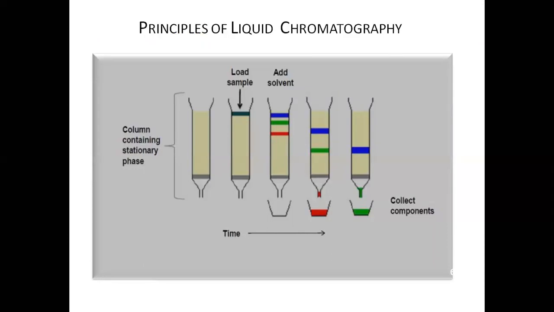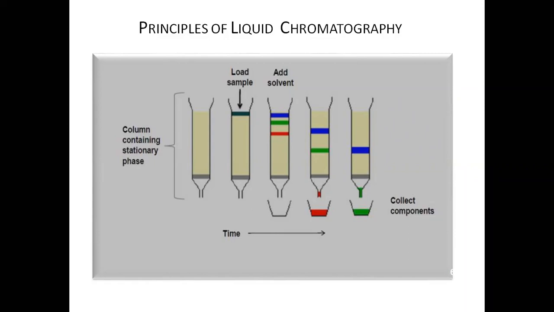We have already discussed the principles of liquid chromatography in my classes of column chromatography, but more or less the principle is the same, because ultimately HPLC is nothing but an advancement of column chromatography, and most of the principles of column chromatography are applicable even to HPLC.